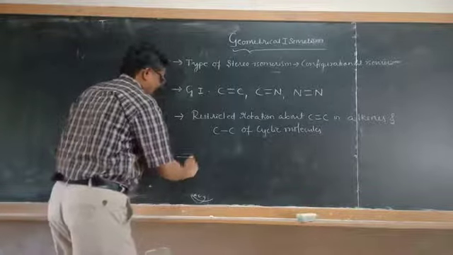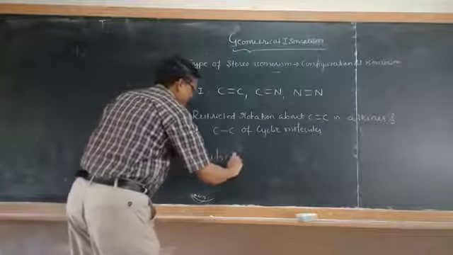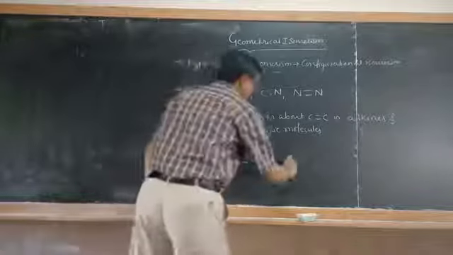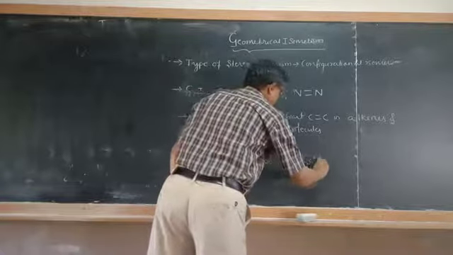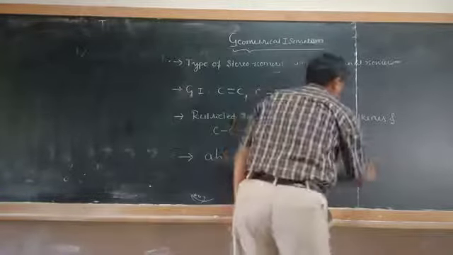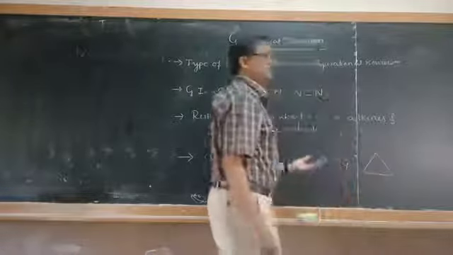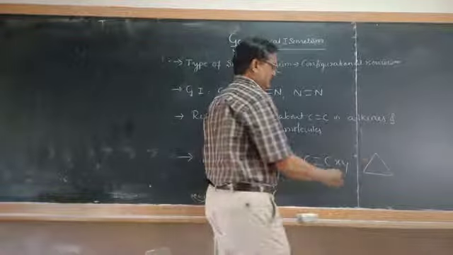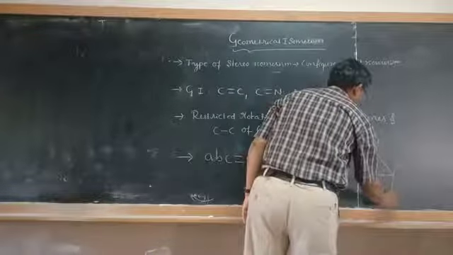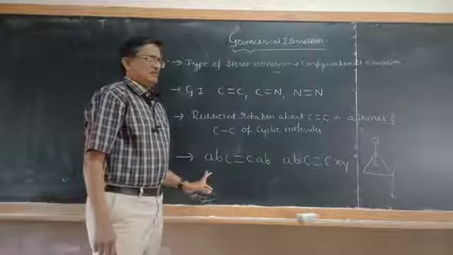And those compounds which are having formula of this type, ABC double bond C of AB, or ABC double bond C of XY, and even cyclic molecules having formula, whether it may be cyclopropane or cyclobutane, whatever it may be, having AB and AB type of series of the compounds will exhibit geometrical isomerism.